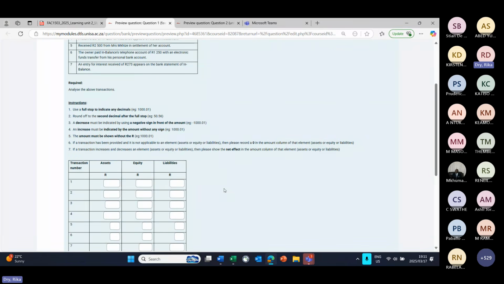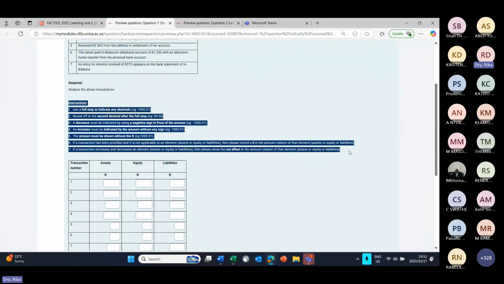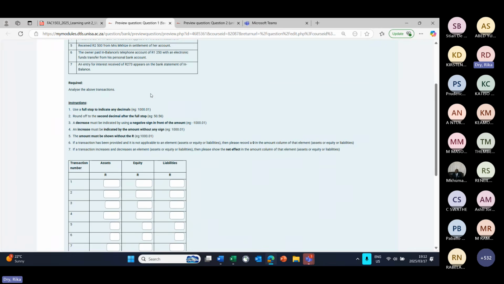Now, in terms of your assessment that opens tomorrow, please make sure that you read the instructions given on any questions. It is extremely important. So, when you complete a question with a table like this one, use a full stop to indicate decimals.